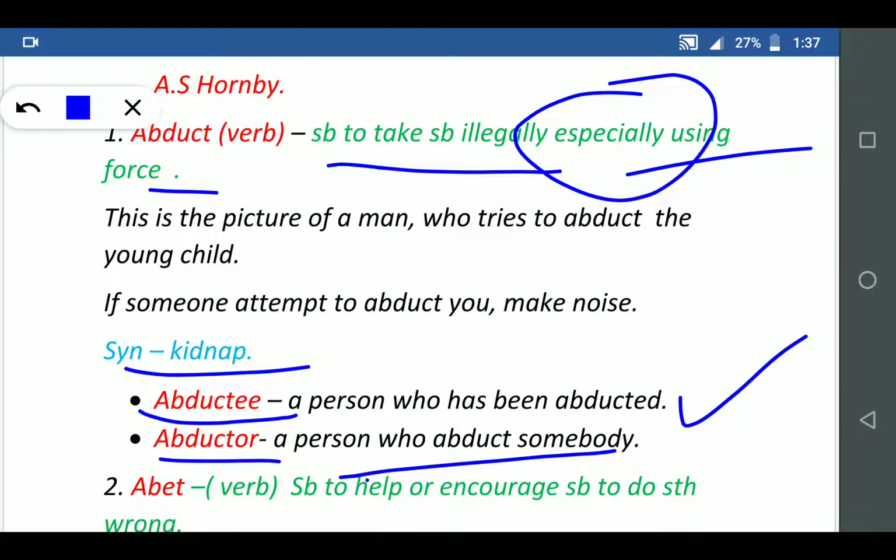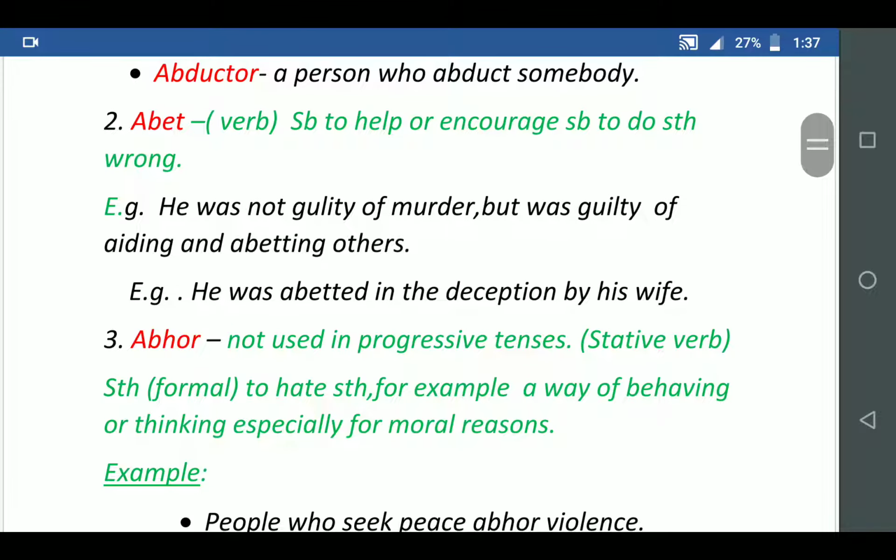So we'll proceed to another word, that is abet. Abet, as a verb, means somebody helps or encourages somebody to do something wrong.